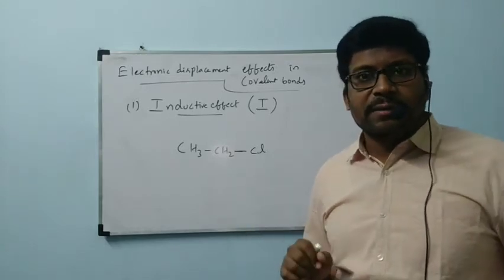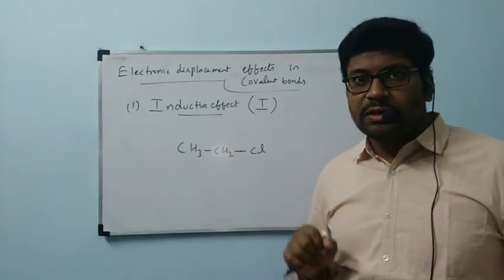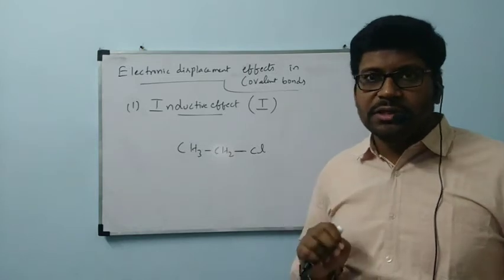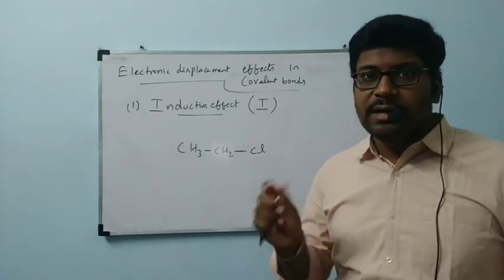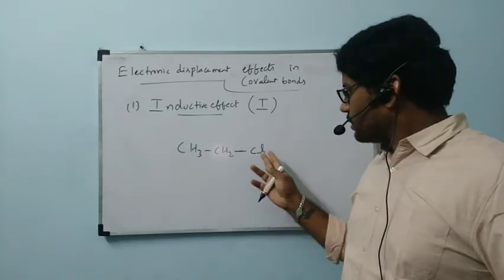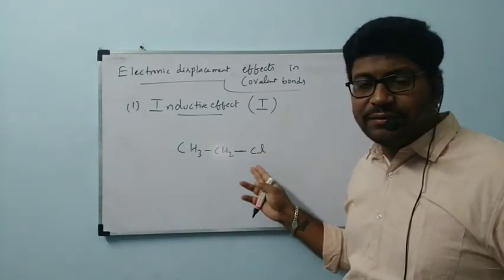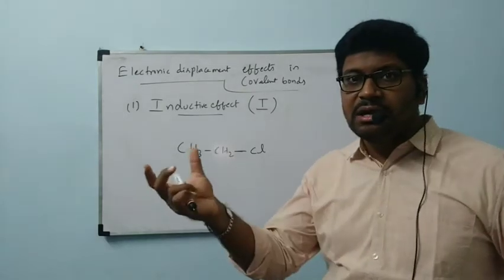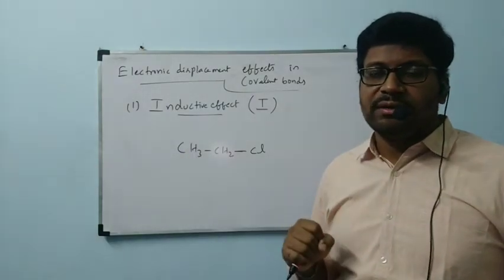This one we have seen in chemical bonding also. Two types of covalent bonds we have: polar covalent bond and non-polar covalent bond. In a polar covalent bond, the atom which is highly electronegative will pull the electrons towards itself.